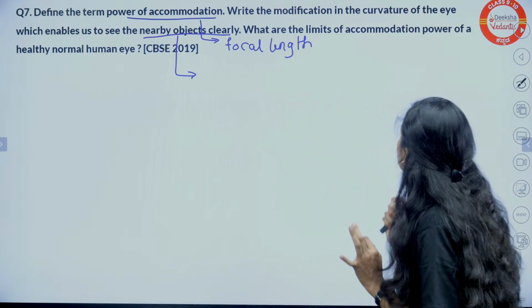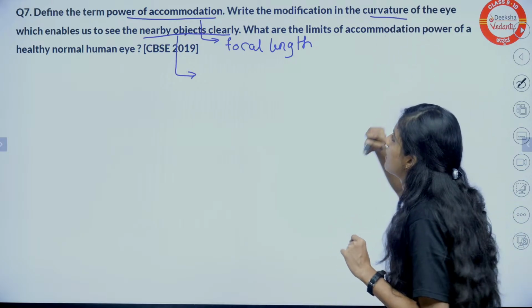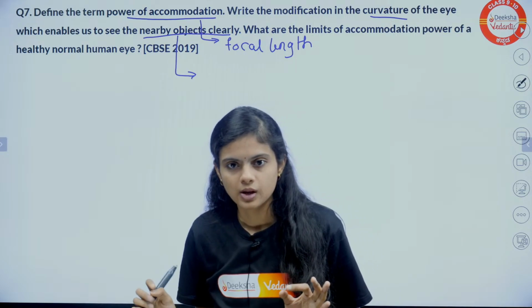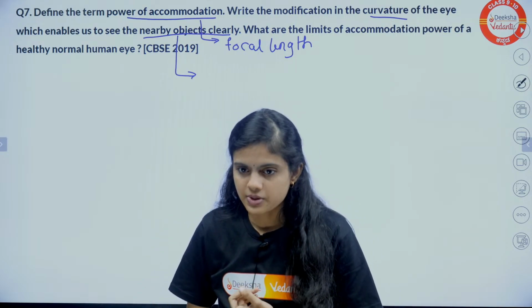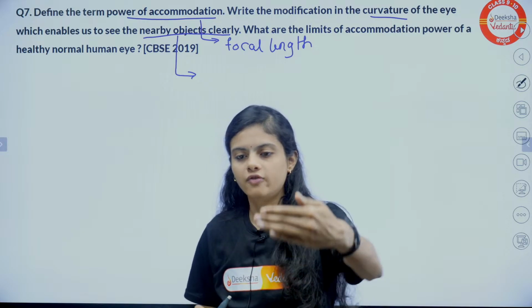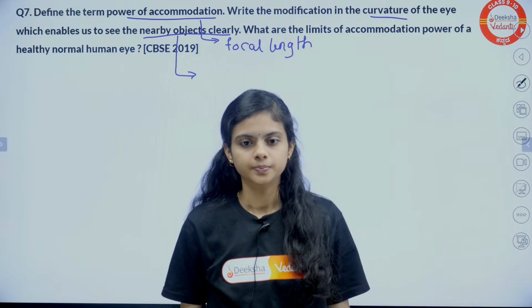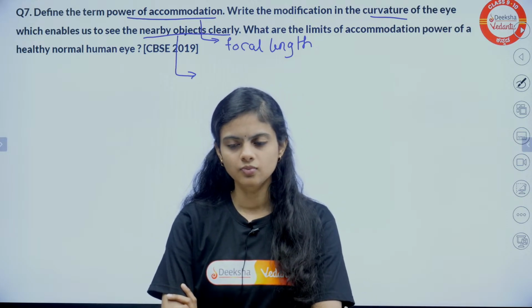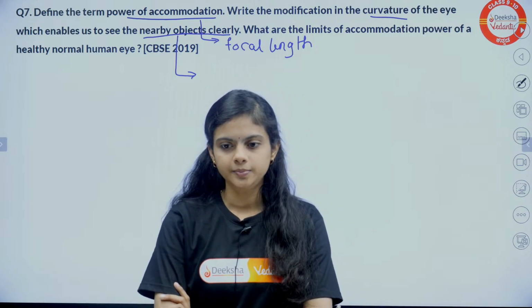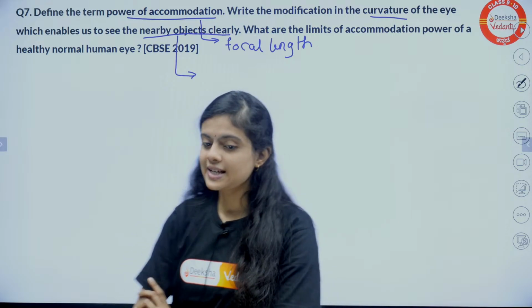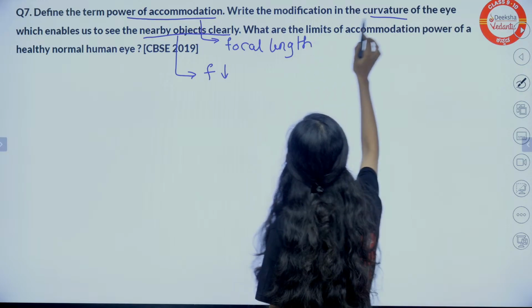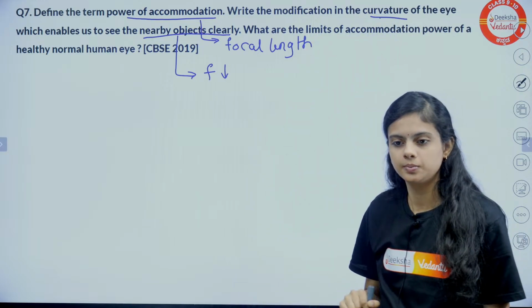Now, they have asked for the modification in curvature. So tell me about focal length first. To see nearby objects, focal length should be less. What about curvature then?